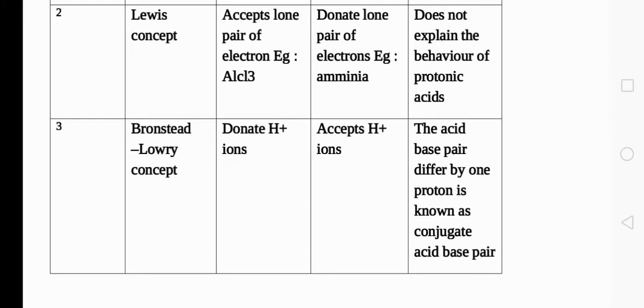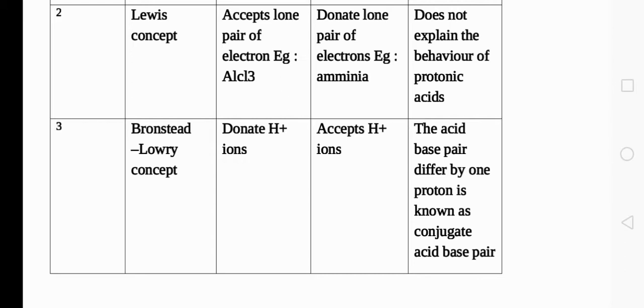The special character of this concept is that the acid-base pair which differ by one proton is known as a conjugate acid-base pair.